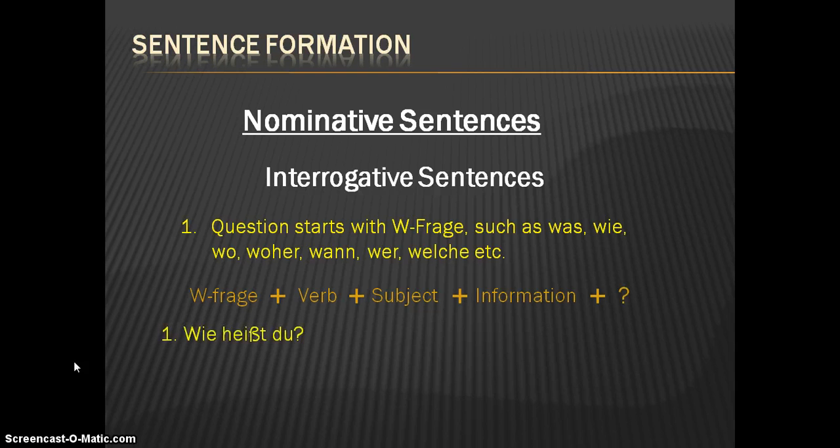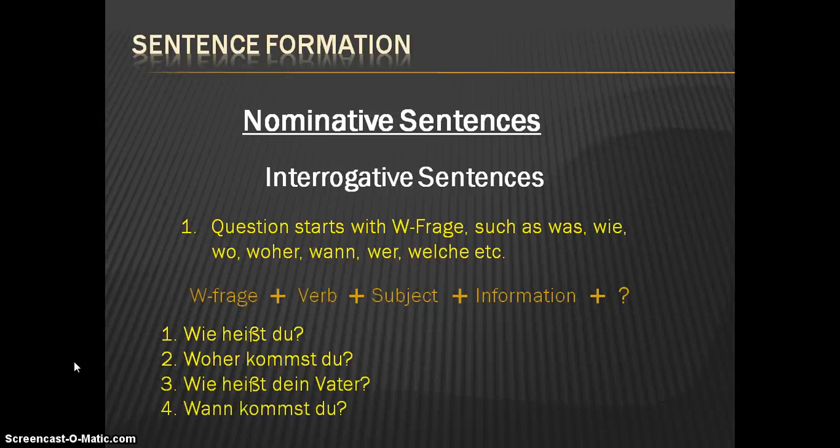Wie heißt du? Woher kommst du? Wie heißt dein Vater? Wann kommst du? Was bist du von Beruf? So here we see the first place is for the W-Frage, then the verb, then the subject.